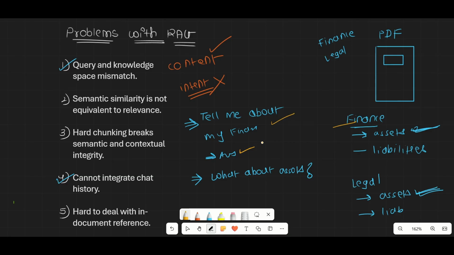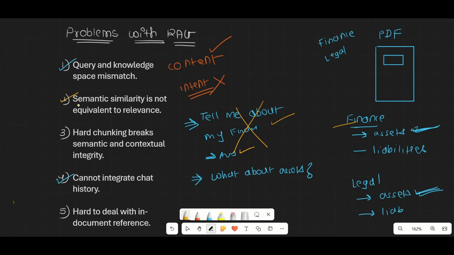Let me just repeat in short. First, you write this prompt, tell me about my finance, and it gives some answer. Then when you write the other prompt, it is going to provide you a very generic answer. Why? Because it forgets the previous one. It doesn't consider the previous chat. Your RAG doesn't store the previous chat history, so it treats each query as an independent query and answers based upon that. Again, this is the problem.